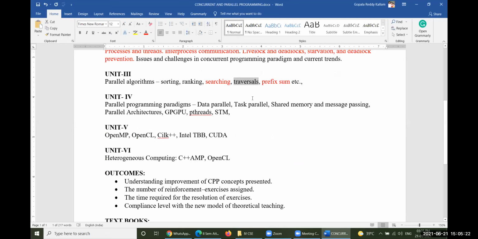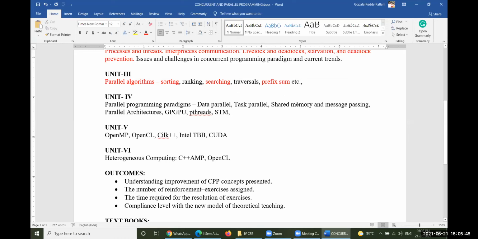Two arrays have been taken and two or three threads have been initiated and identified the sum of two arrays. That is called traversal actually. So let me explain that one for a while. However, today we'd like to concentrate on these two, searching, binary searching and prefix sum. These two will be taken into consideration. And let us have a look at these things.